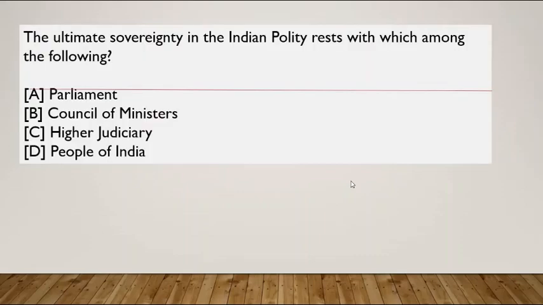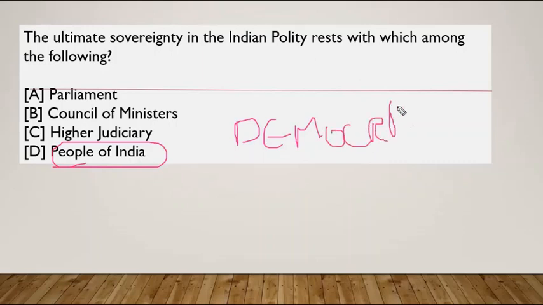Okay, the ultimate sovereignty in Indian polity rests with which among the following? So the ultimate sovereignty rests with the people of India. India follows democracy, and in a democracy, whatever the condition, the people of India have the ultimate sovereignty. But you may ask, what about these ministers?